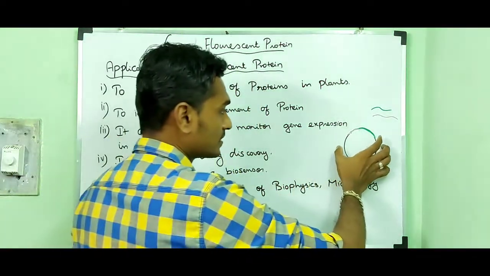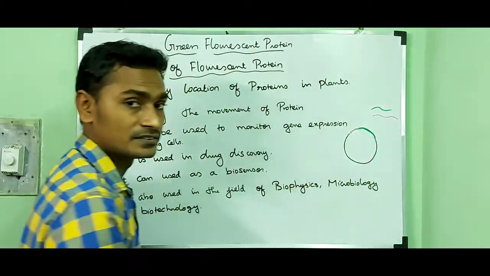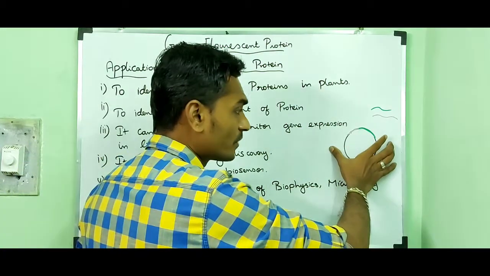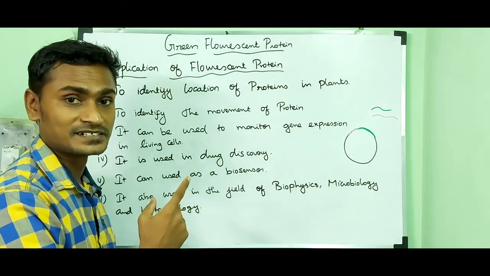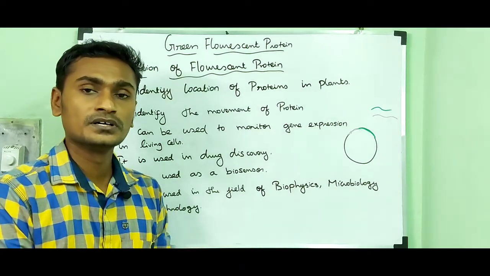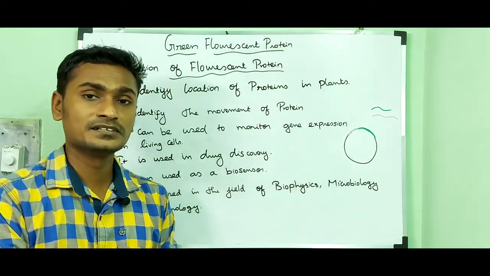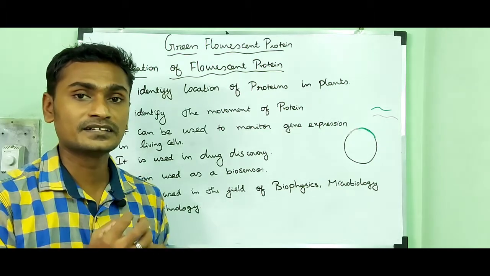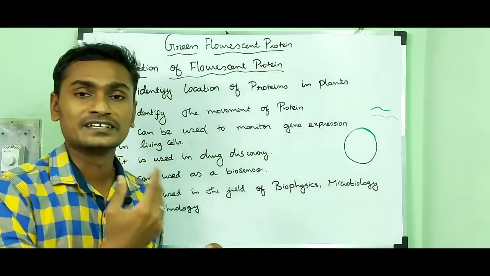Then this vector is introduced into the host cell and it gets integrated with the plant genome and it has to express. So that vector undergoes a process called translation. After the translation, the DNA gets produced into a protein. So we are exposing that particular cell to ultraviolet radiation. At that time, it emits the light, that fluorescent light. We can conclude the gene of interest got expressed.